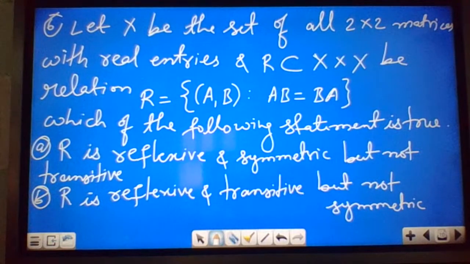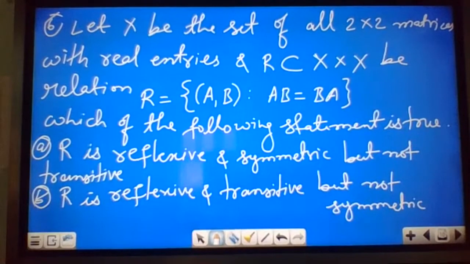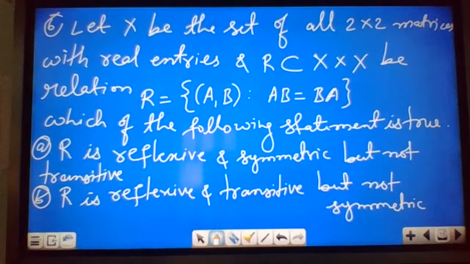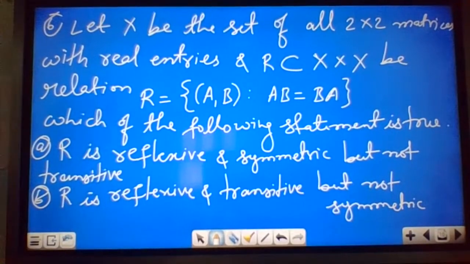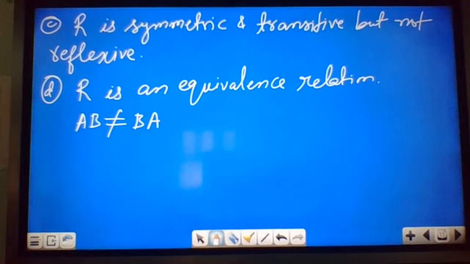X is the set of all 2 by 2 matrices with real entries, and R is a subset of X by X, the relation of all pairs (A, B) where AB equals BA. Which of the following statements is true? R is reflexive and symmetric but not transitive; reflexive and transitive but not symmetric; symmetric and transitive but not reflexive; or an equivalence relation.